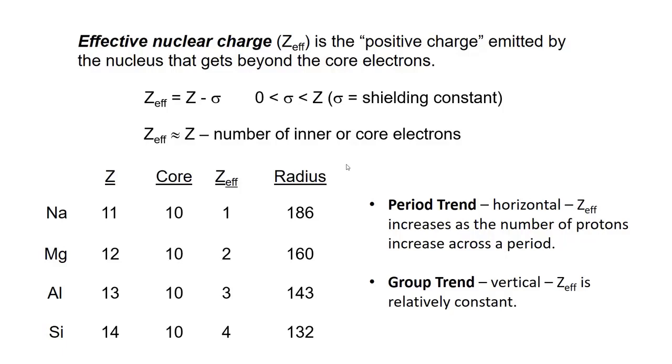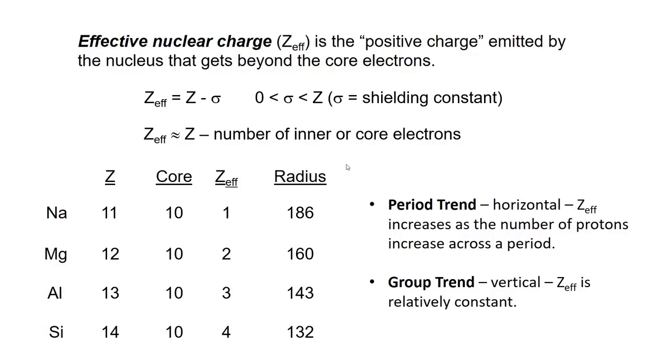And for every positive charge, a negative charge will cancel it out. One positive and one negative is neutral. So with sodium, it has 11 protons, so it has 11 positive charges in the nucleus. Those core electrons neutralize, for lack of a better term, 10 of that positive charge. That leaves it an effective nuclear charge of 1. Magnesium has an effective nuclear charge of 2 because it has one more proton in the nucleus.